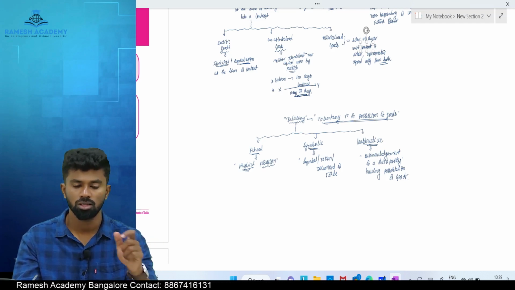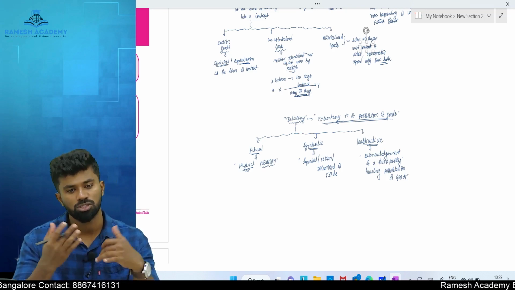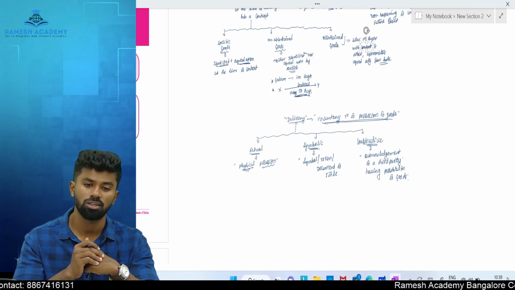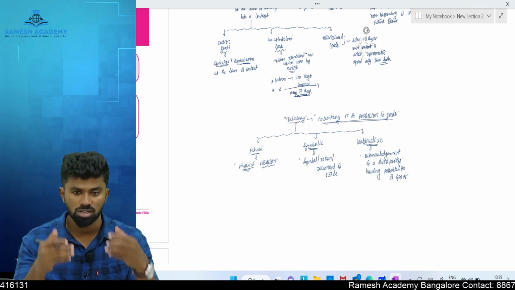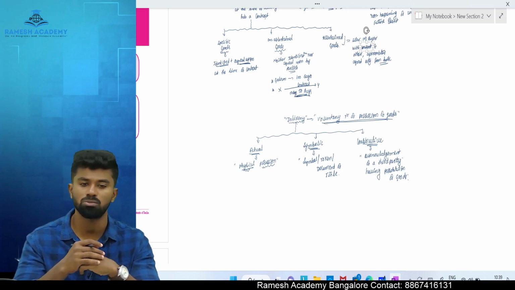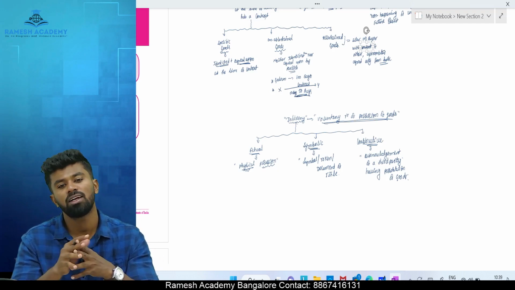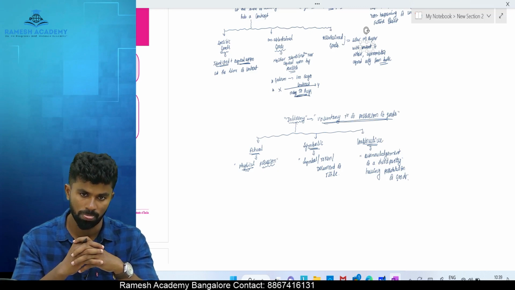What is actual delivery? Where the physical possession of the goods is transferred from one person to another person. What is symbolic delivery? Where the possession of the goods is transferred by certain symbols or document of title. What is constructive delivery? It is also called as implied delivery of goods.